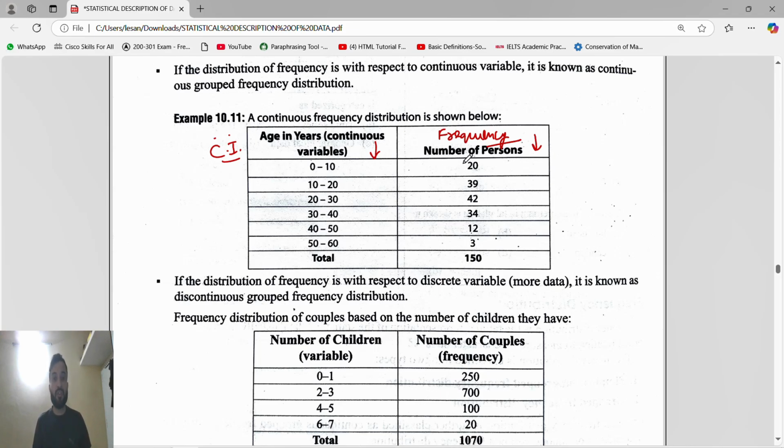So a frequency distribution table means they give two columns. The first column is the class interval, like 0 to 10, 10 to 20, 20 to 30, 30 to 40. The second column is the frequency. But in the examination they will not show you this table. Just for your understanding.